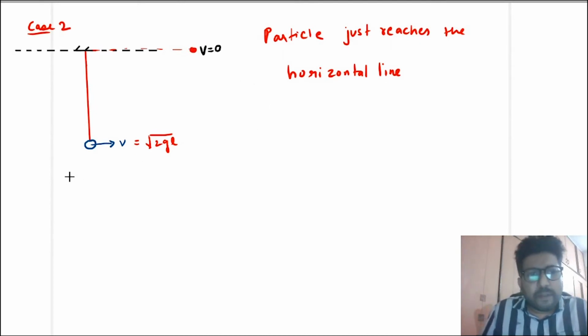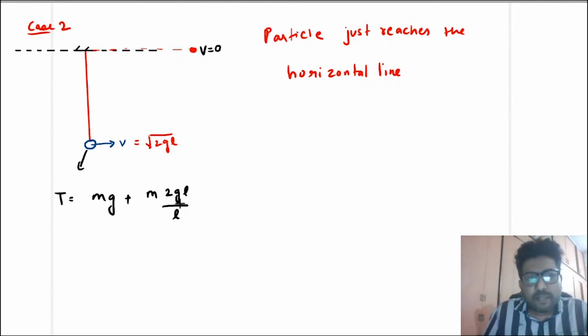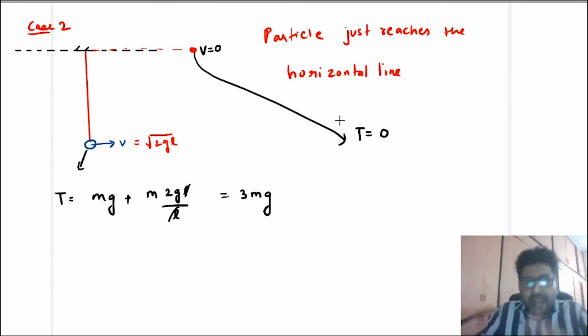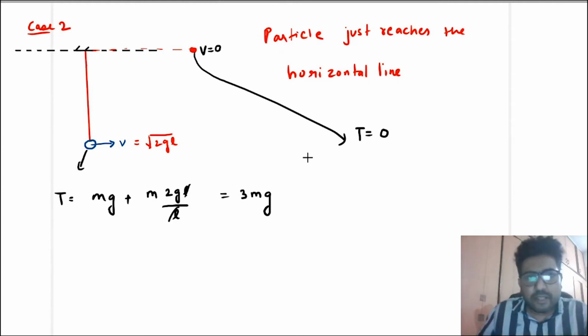Now what will be the tension at this point? At the lowest point the tension will be mg plus mv square by L. Because the speed is root 2 GL, speed square will be 2 GL. So the tension at the lowest point in this case is 3 mg, and the tension at the horizontal line becomes 0. So at the horizontal line, tension and velocity simultaneously become 0. Why is the tension 0?